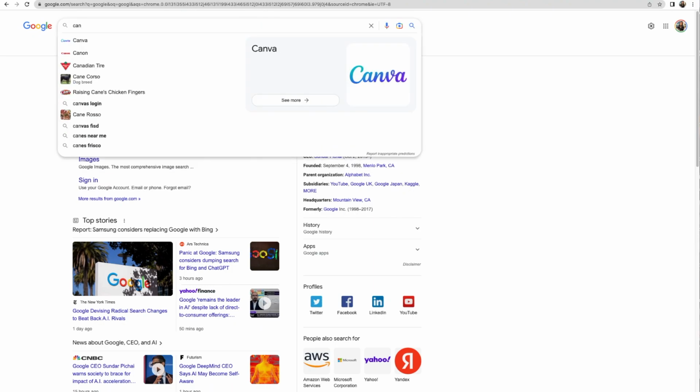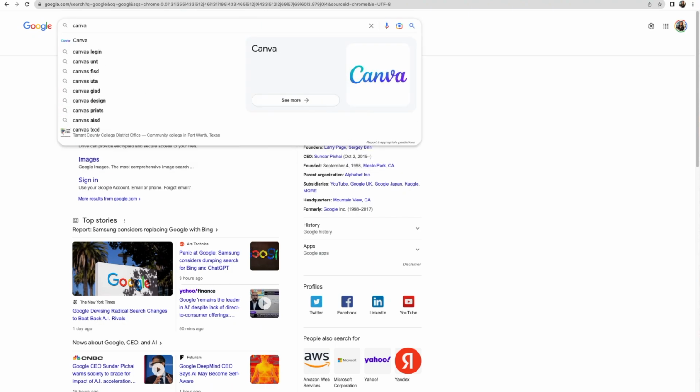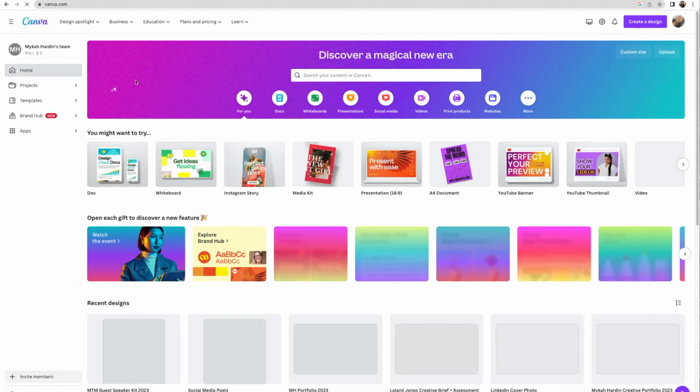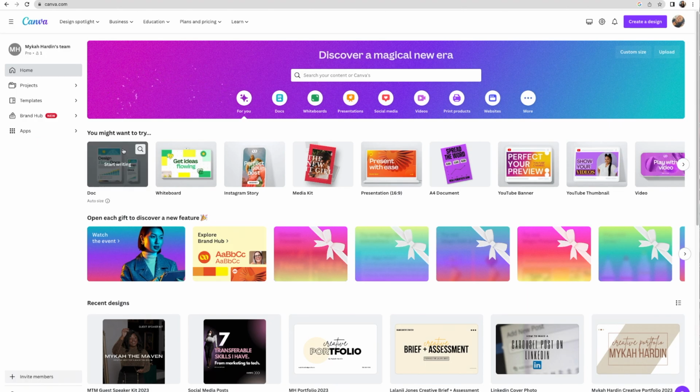Are you using the new AI tool with Canva? If not, let me show you how this will literally make your life so easy. Once you log into your Canva account, you're going to want to open a new doc.